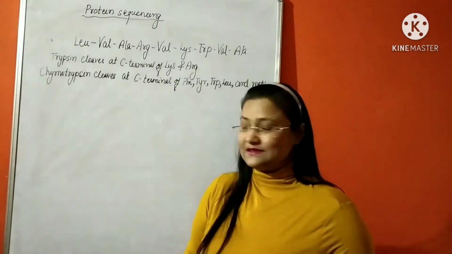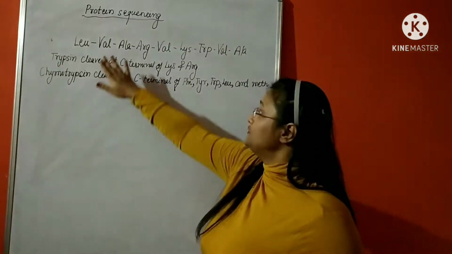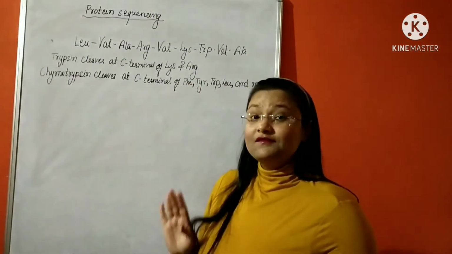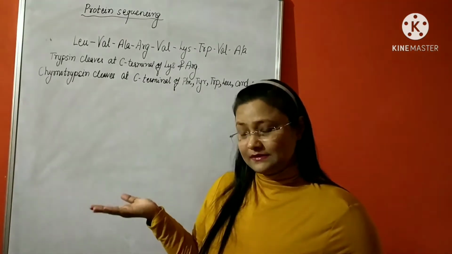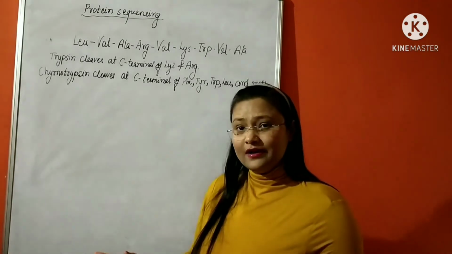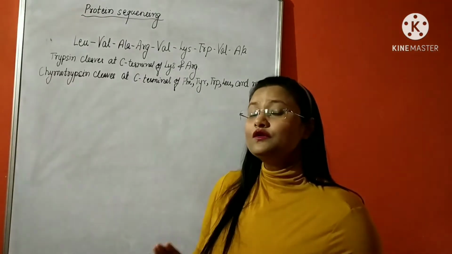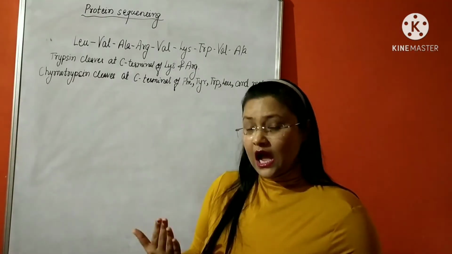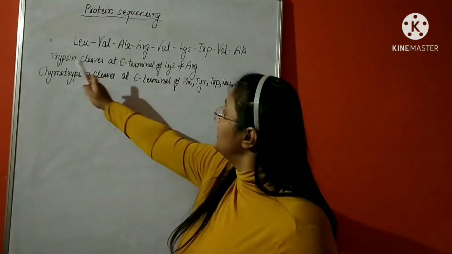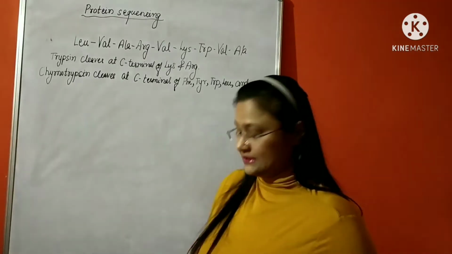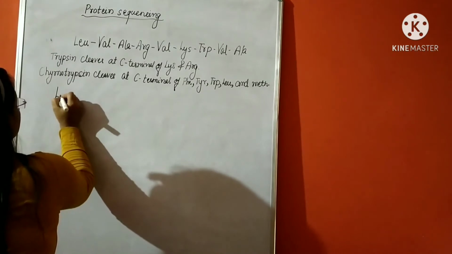Now we are given a question: how many bands will be produced from this peptide when it is treated first with trypsin, then later on the same peptide is treated with chymotrypsin. So we want to find out how many bands will be produced. For that, first of all we will find out for trypsin. So let me just write down the sequence again over here.